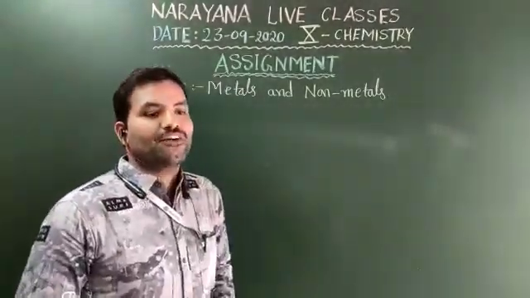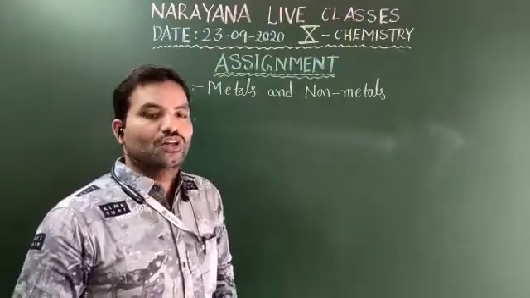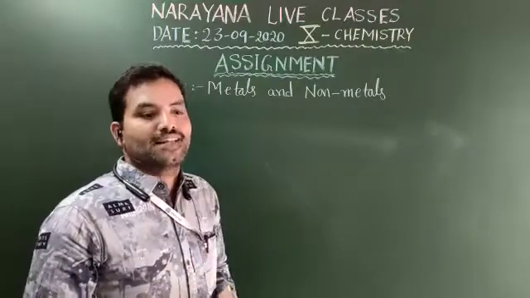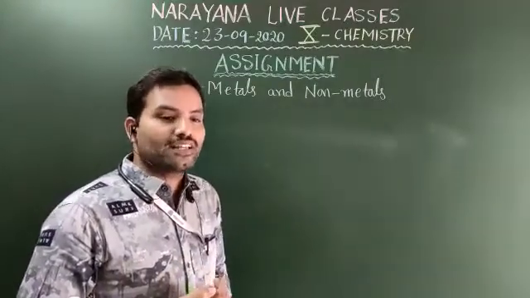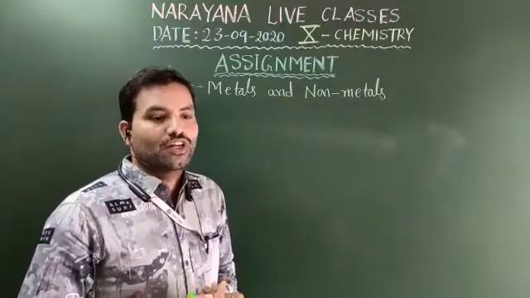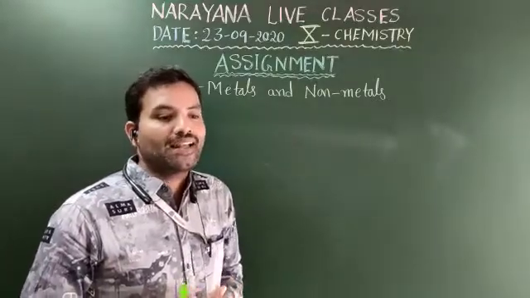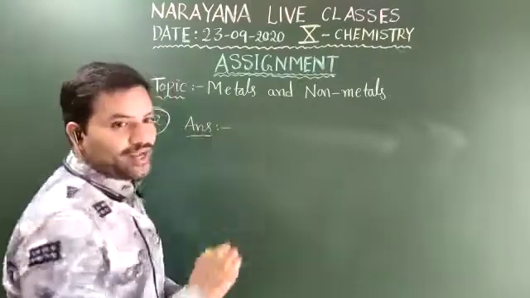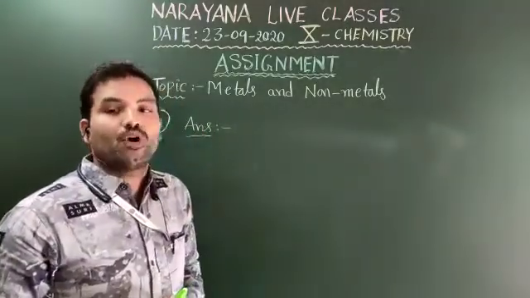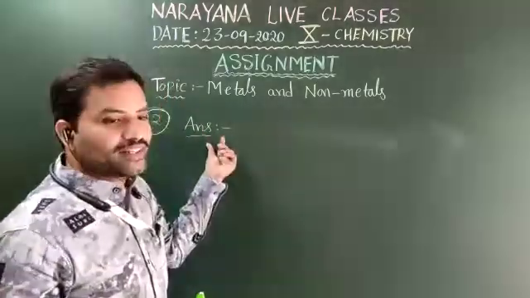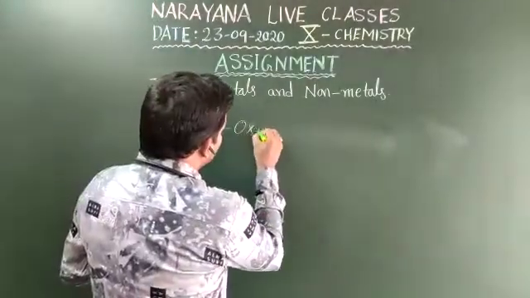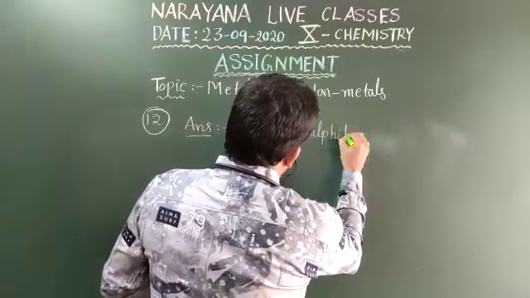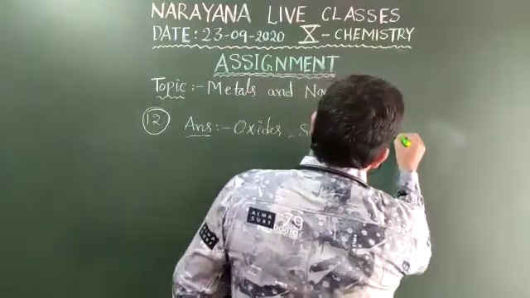The metals in the middle of the activity series are moderately reactive, the metals at the top are highly reactive, and the metals at the bottom are least reactive. The metals at the middle of the reactivity series are moderately reactive. They are found in the earth crust mainly as, and in the medium reactive, that means at the middle of the reactivity series, that is moderately reactive. They are found in the earth crust in the form of oxides, sulfides and carbonates.